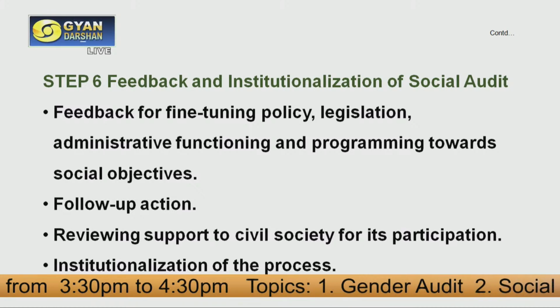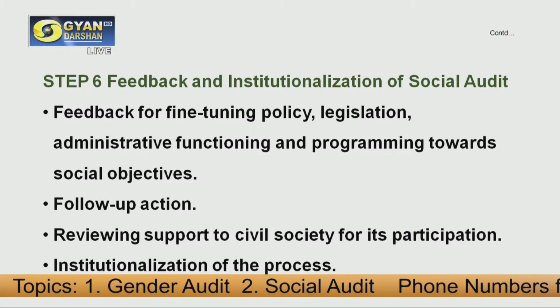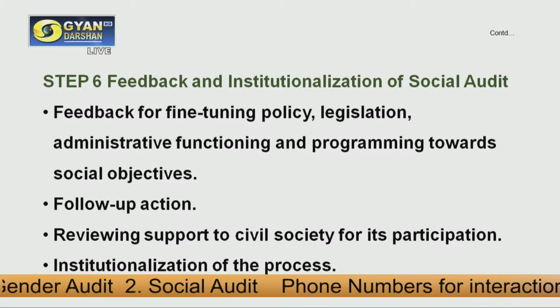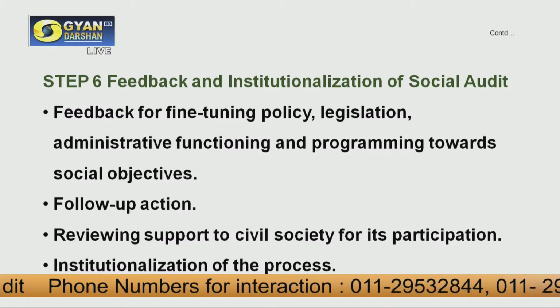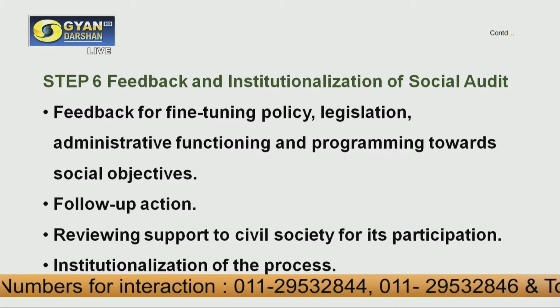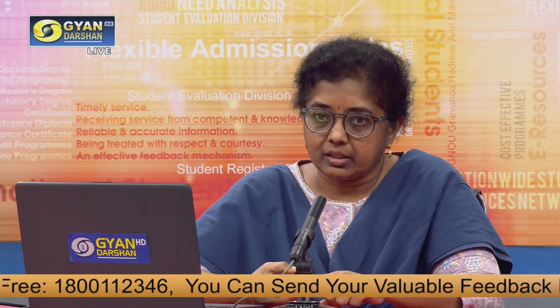The first one is feedback for fine-tuning policy, legislation, administrative function and programming towards social objectives. For example, if there is any gap in the organizational policies, after doing the social auditing, that organizational policy can be improved. The second one is legislation.